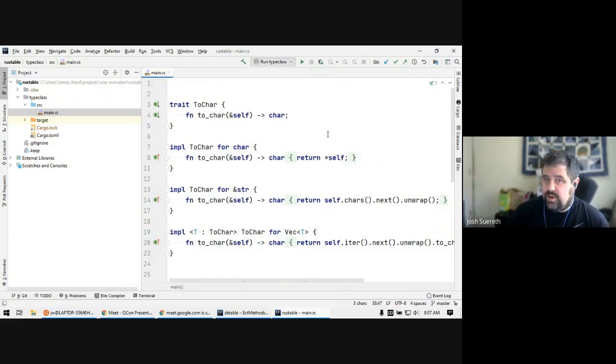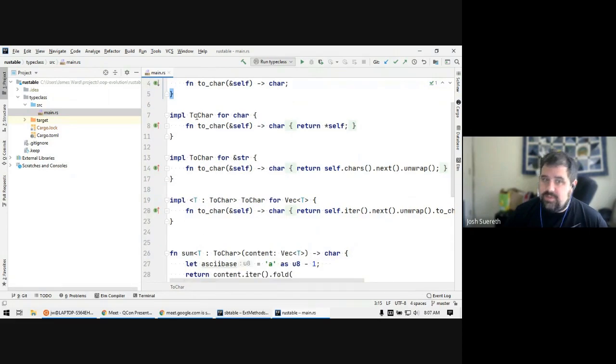So in Rust, we define our toChar as a trait, which is its equivalent of a Java interface. It has a single function toChar that takes in the existing instance of a type and then returns a character, or char. And so then we define implementations. For a character, it just returns itself. For a string, we just grab the first character off and return that.